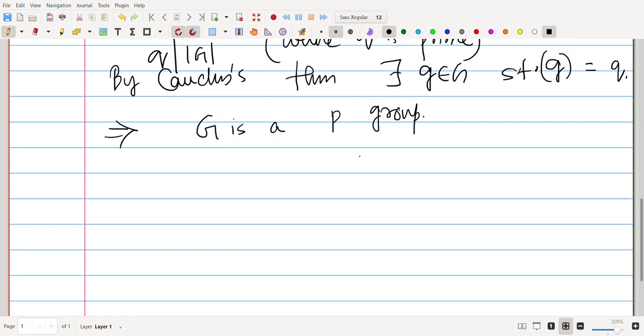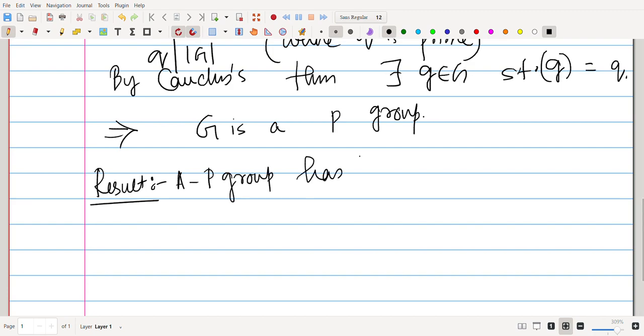Now we know an important result: a p-group has non-trivial center, right?